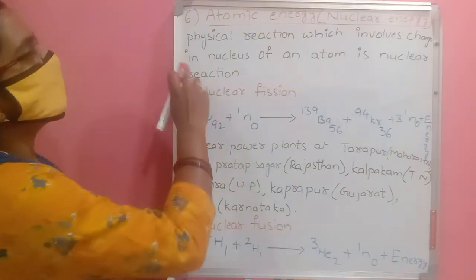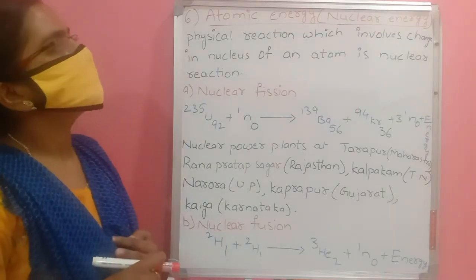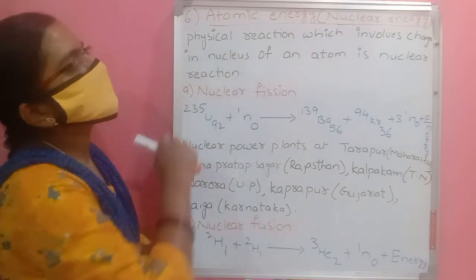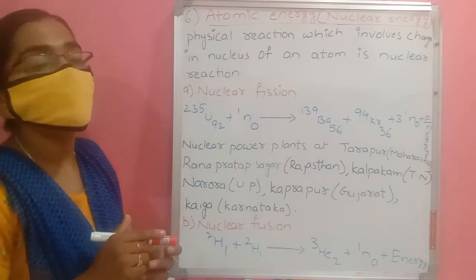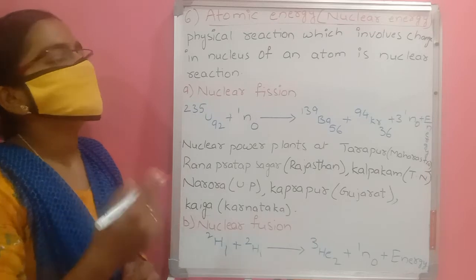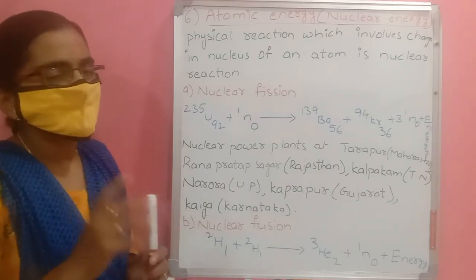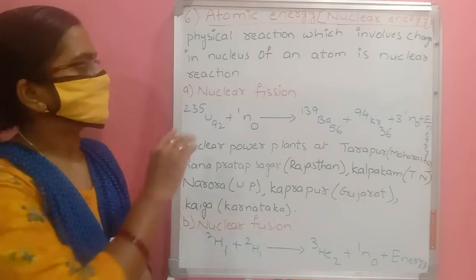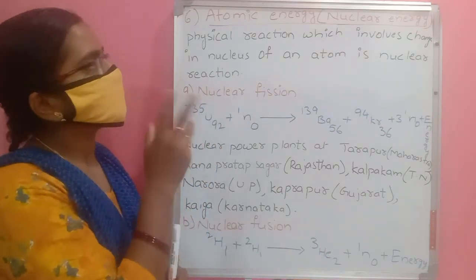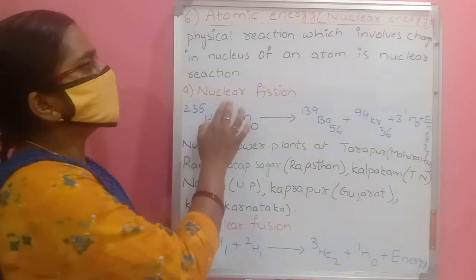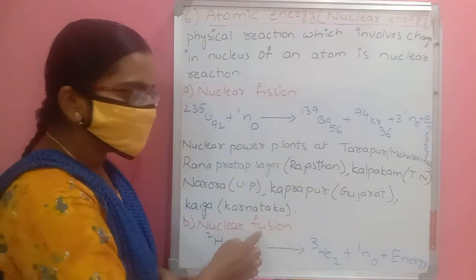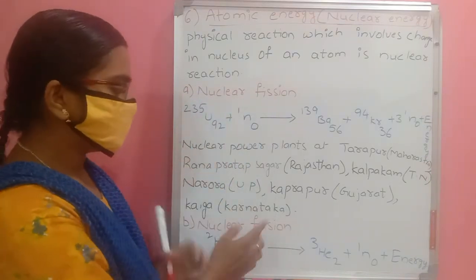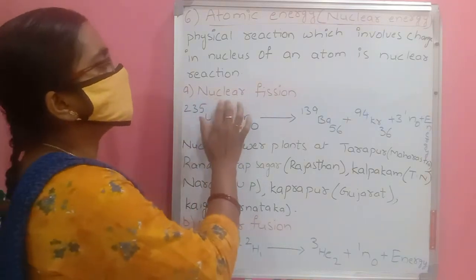Next, sixth one, atomic energy. This is also called nuclear energy. Nuclear energy is produced from a reaction which involves a change in the nucleus of an atom, and that is called a nuclear reaction. Here we have two types of nuclear reactions: nuclear fission and nuclear fusion. Fission means dividing. Fusion means mixing up. So the first one, nuclear fission.